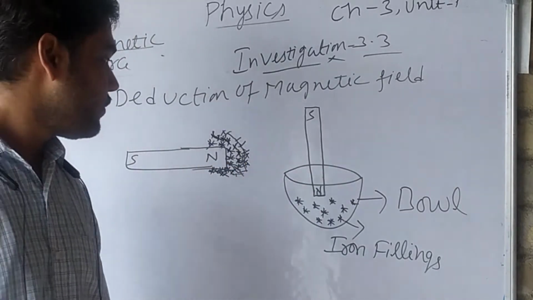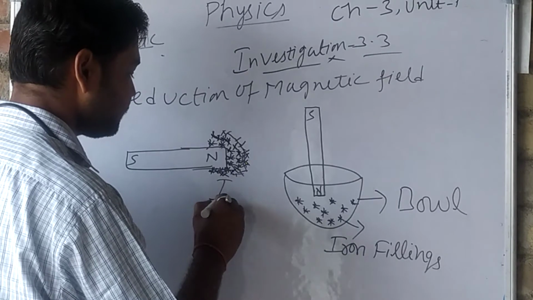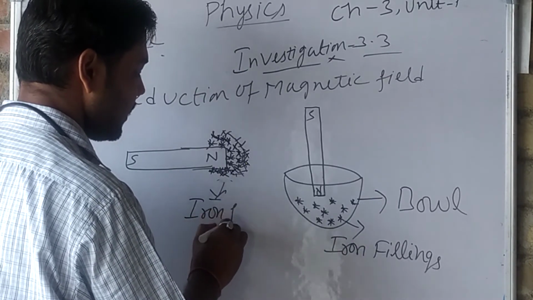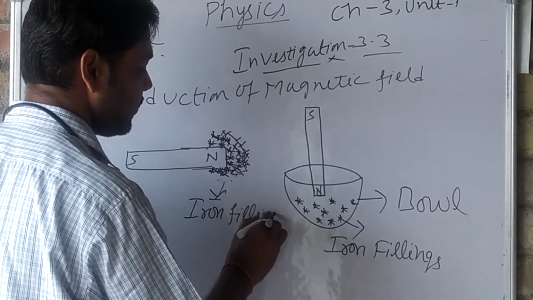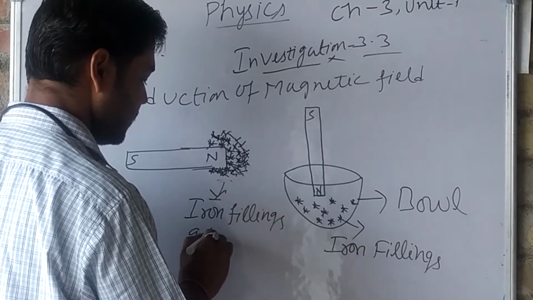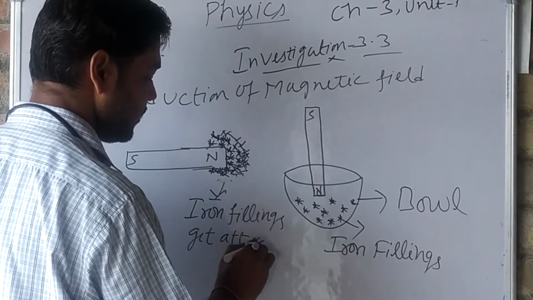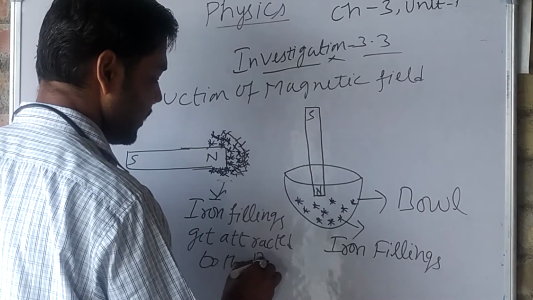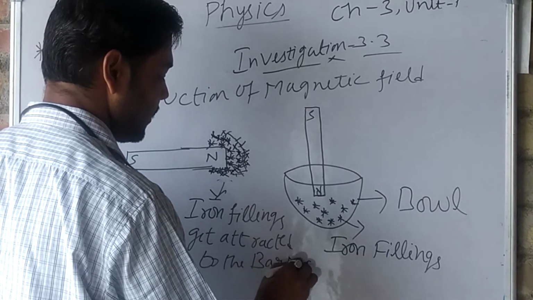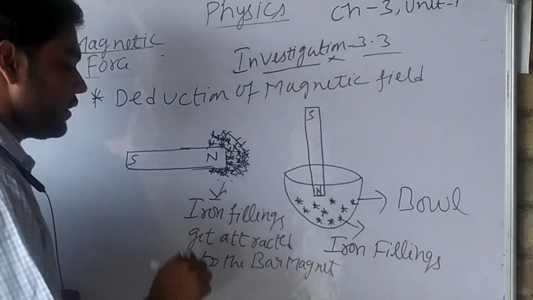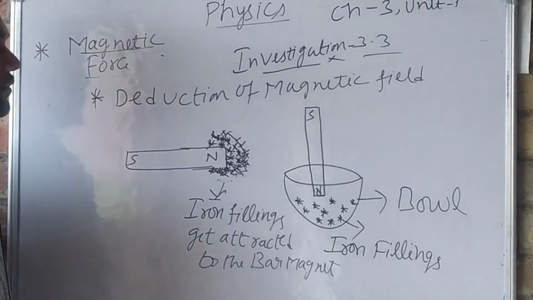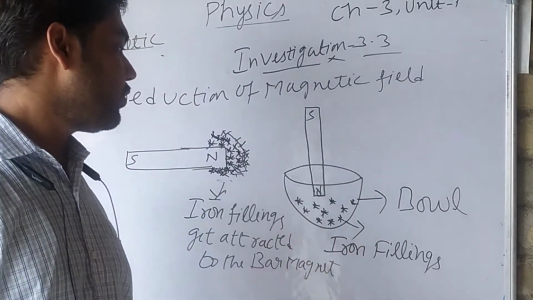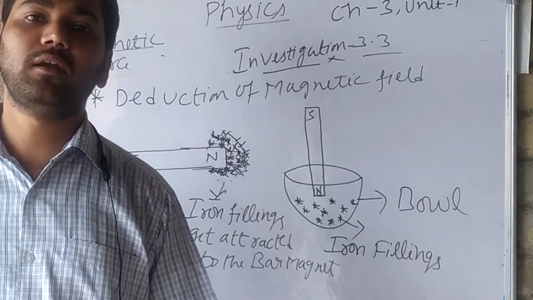Like this. What happens? We will see that iron filings get attracted to the bar magnet. Iron filings will get attracted to the bar magnet. Understand? And why does it get attracted? Because of the magnetic field.